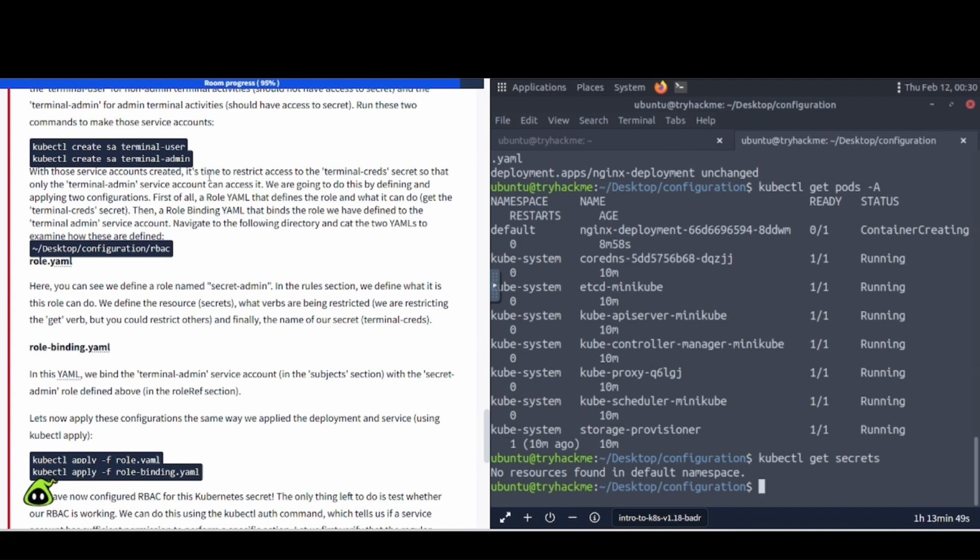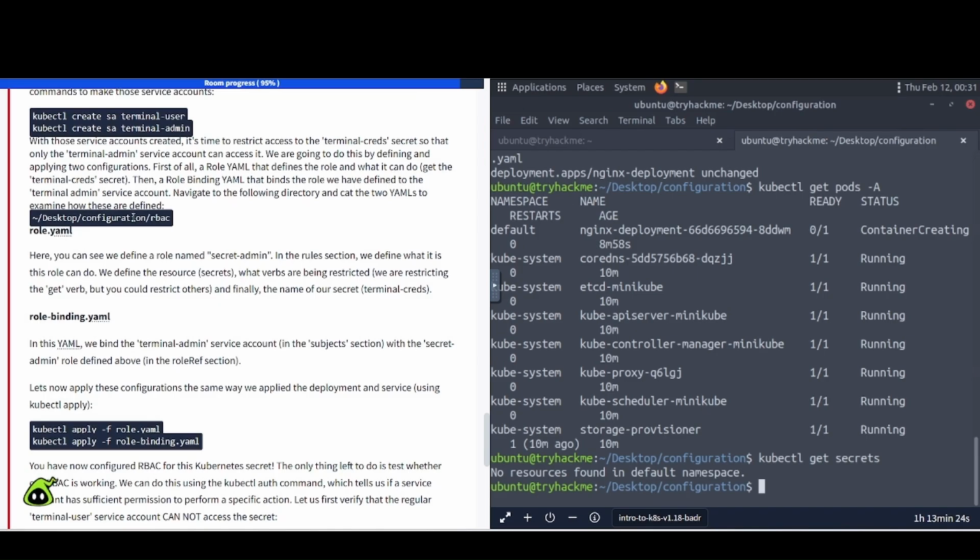With those service accounts created, it is time to restrict access to the terminal-creds secret so that only the terminal-admin service account can access it. We're going to do this by defining and applying two configurations. First of all, a role YAML that defines the role and what it can do, get the terminal-creds secret, then a role binding YAML that binds the role we have defined to the terminal-admin service account. Navigate to the following directory and cat the two YAMLs to examine how these are defined.